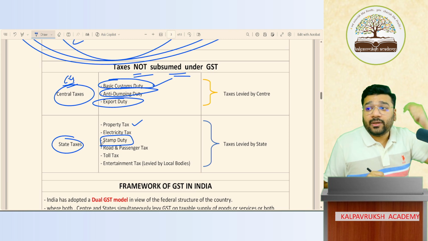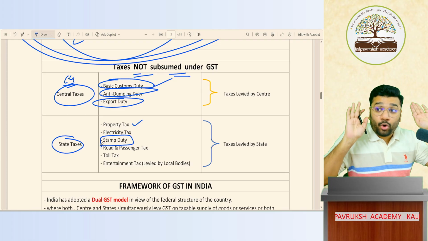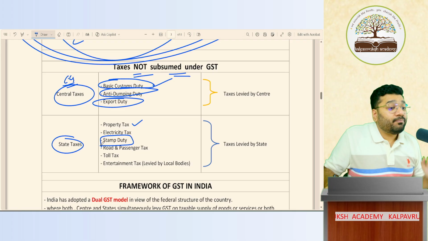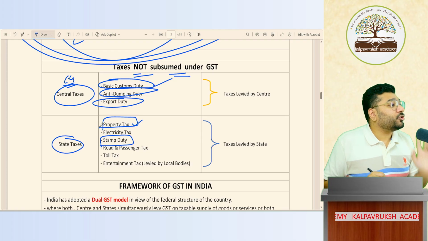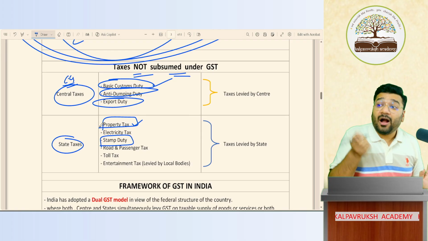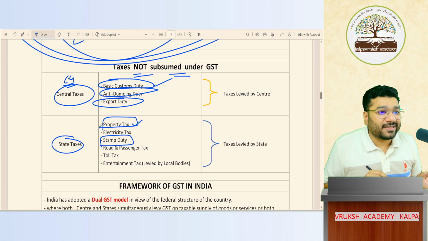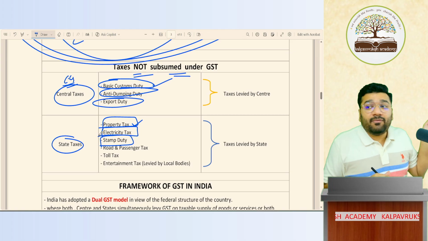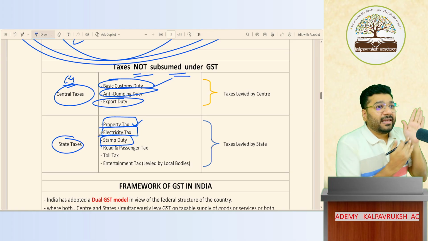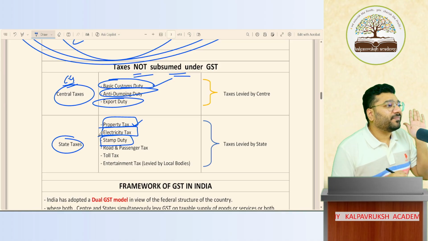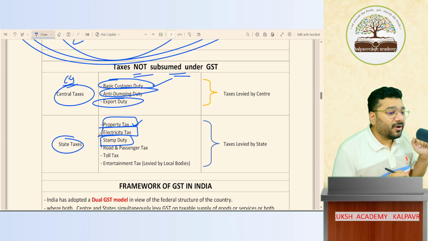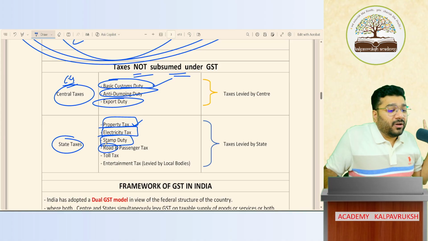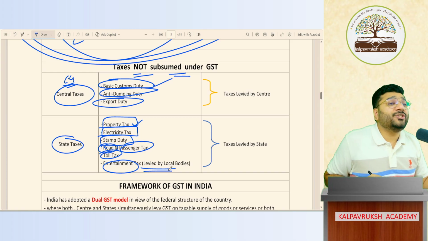The house that you're living in now, let's suppose that is your own house. Every year, you have to pay property tax to the state government. So one tax when you buy, and one tax when you use. Apart from that, the electricity bill that you are paying, if you take it and see, there's no GST in that. They are charging electricity tax. GST has not come in that. Got it, not got it? Like that, road passenger tax, toll tax, and entertainment tax levied by the local bodies are still there apart from your GST.